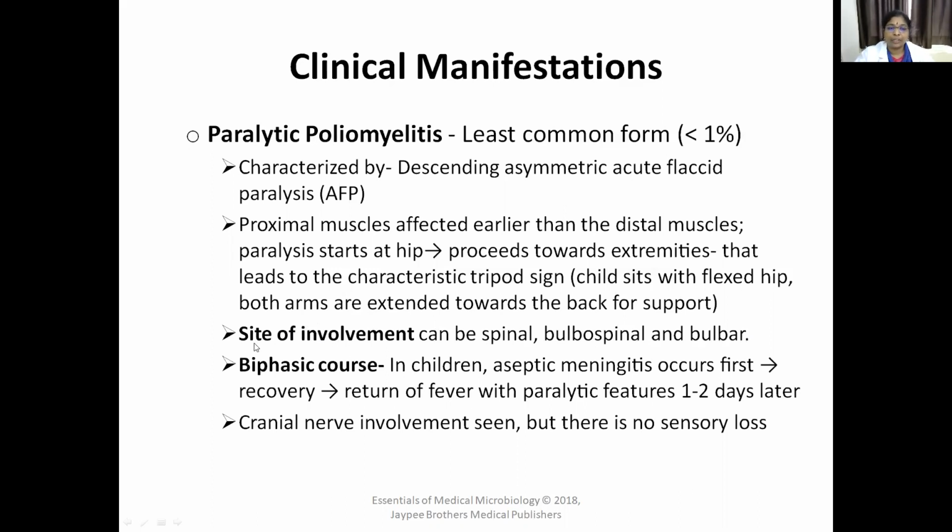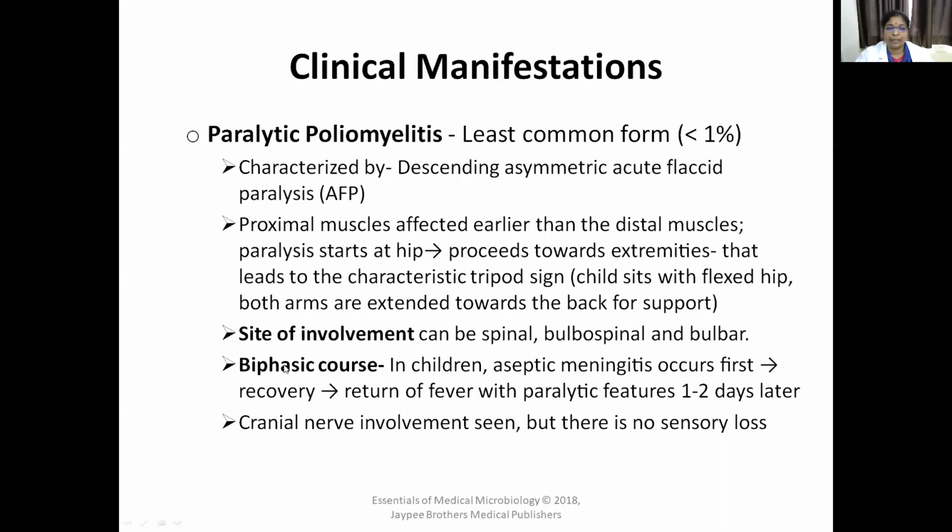Sometimes we can see a biphasic course. What is this biphasic course in children? As I told you, 1% will have aseptic meningitis. After the aseptic meningitis, the child will have recovery. But the recovery does not continue, and there is a return of fever with paralytic features 1 to 2 days later.